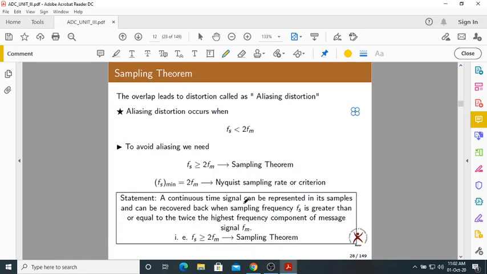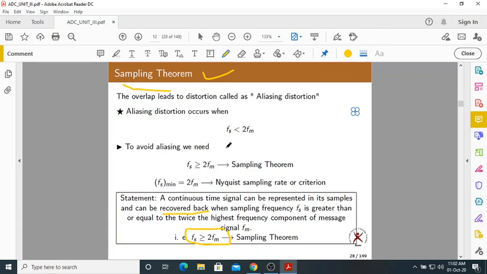A continuous time signal can be represented by its samples and can be recovered back when the sampling frequency fs is greater than or equal to twice the highest frequency component of the message signal. So this theorem is actually related to recovery, nothing to do with the sampling process. You can sample with any fs; there is no problem. The sampling theorem tells us everything about the recovery process, because recovery is very important. Sampling is not at all a big deal. Recovery is the biggest problem.